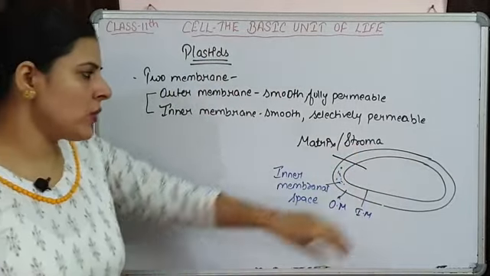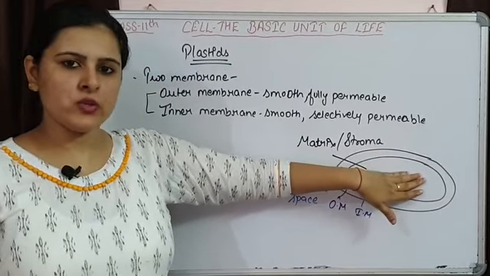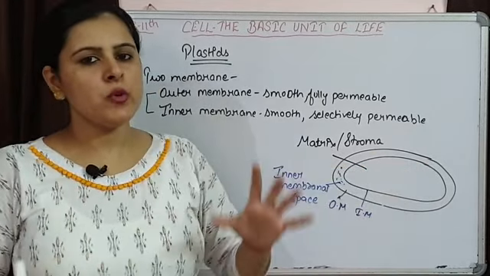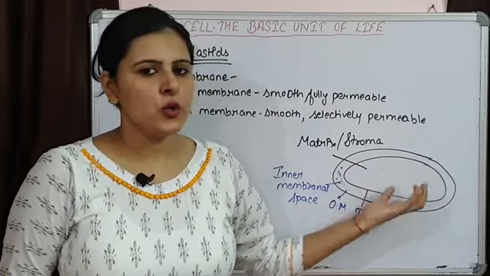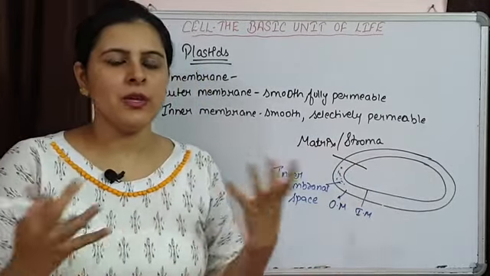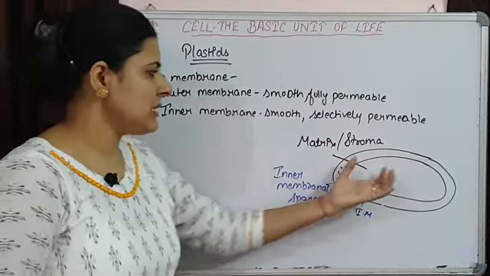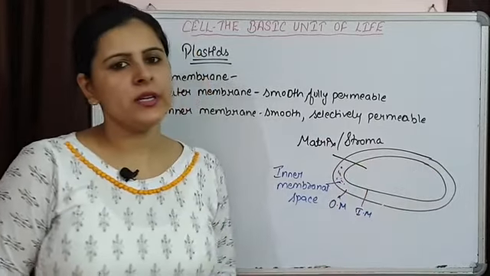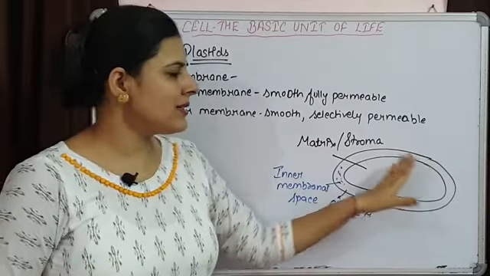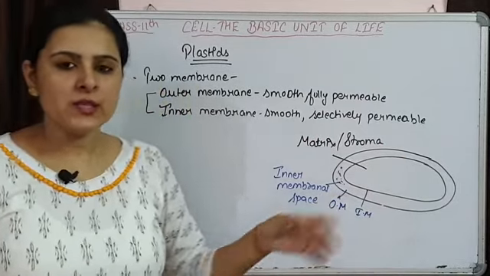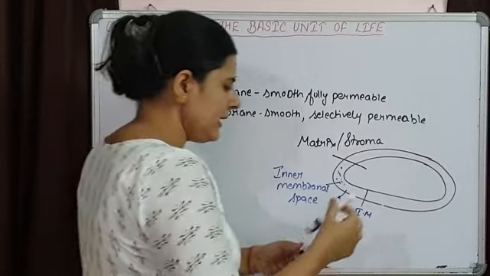And this is going to have major components, like chlorophyll is going to be present over here, and most of the reactions are going to occur in this matrix of the chloroplast. It is a transparent semi-fluid, where most of the chemical reactions are going to occur. Now what else is present in this stroma? This stroma is having DNA.